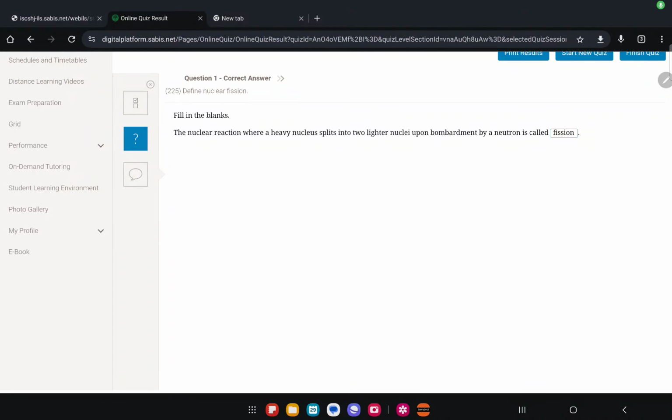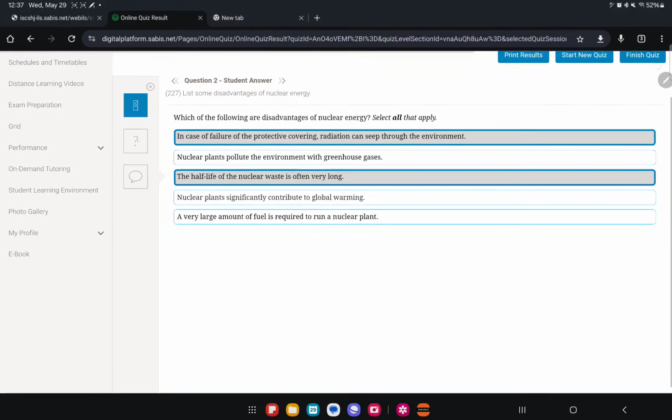This is term 3, week 7 physics. Very easy. Question 1: the nuclear reaction where a heavy nucleus splits when you bombard it with a neutron is fission. If they said it forms one heavy one and two of them combine to form one, then that's fusion. Don't get confused between them.